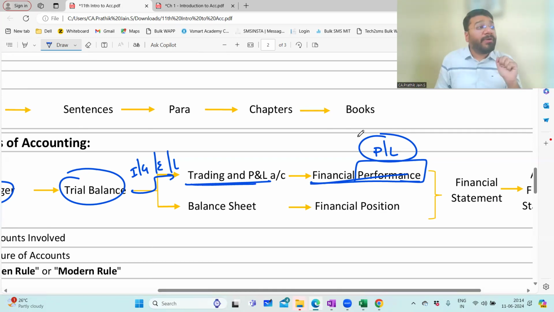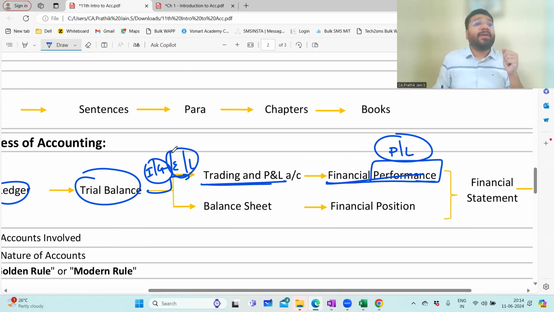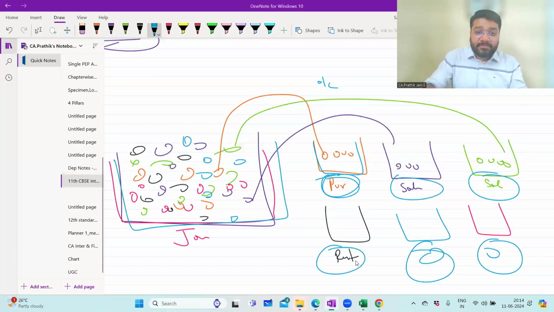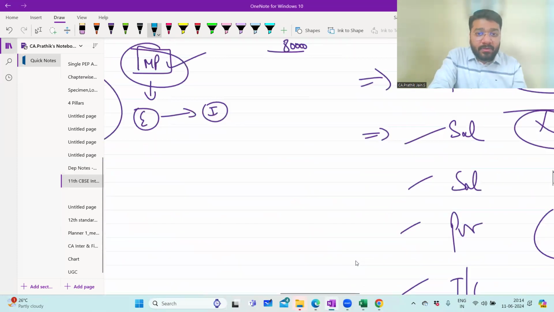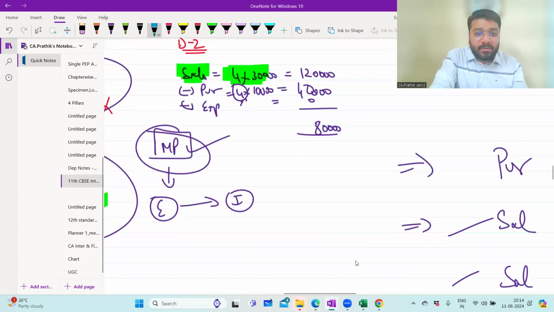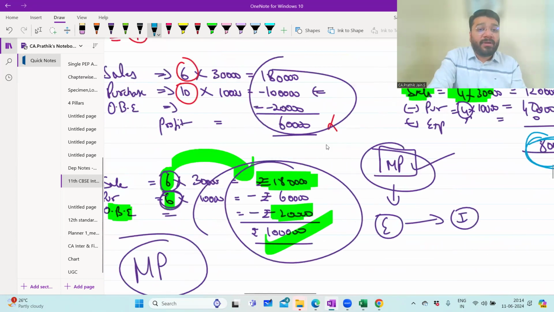So how do I calculate profit and loss? Sir, from income and gain, if I minus expenses and losses, I get profit and loss. That's what we did, no? Purchase, you remember yesterday? We had sale. Income is how much? Sale. So 80,000 was profit. How did we get this? 1,20,000 was my income. With that, 40,000 expenses we subtracted. Then we got 80,000 profit.